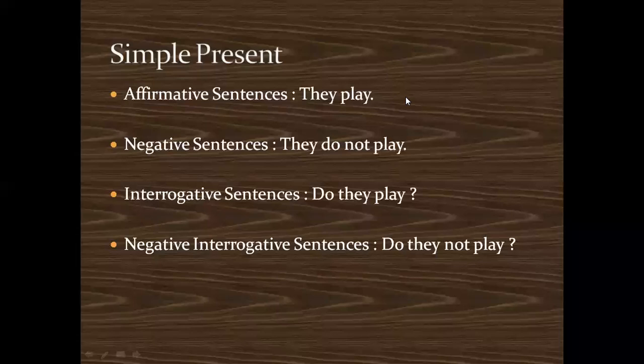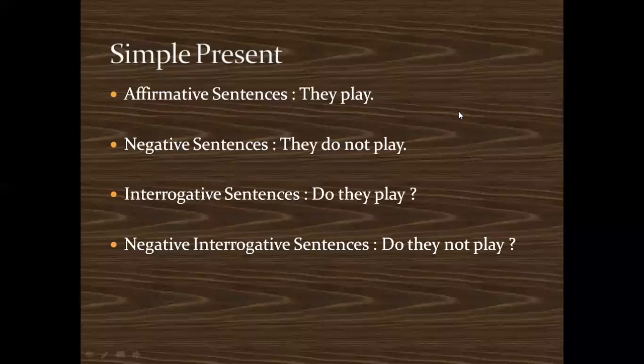Affirmative is positive and negative is negative, opposite of affirmative. They do not play. Interrogative sentence, how can you use it in the simple present? For example, do they play? Okay, you're asking a question, do they play? Okay. And then negative interrogative sentence, you are asking a question but you are asking negative question, do they not play? So these are examples of the simple present tense.